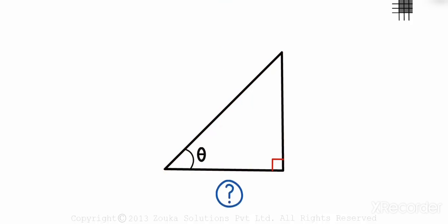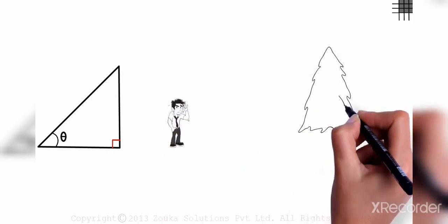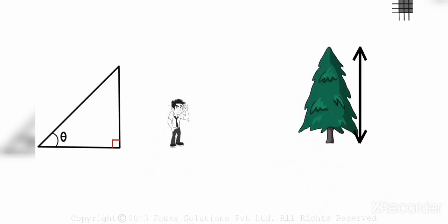But how does trigonometry help us in real life? Let's say Zen wants to find the height of this tree. He has to measure this length, which is the height. One way is to make an approximate guess, but a better way is by using trigonometry.